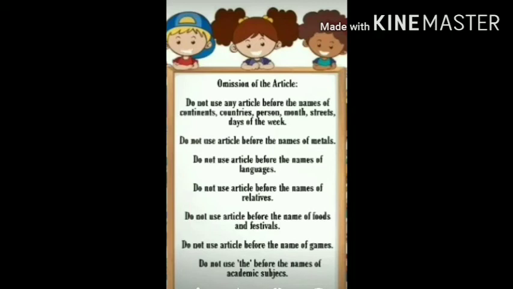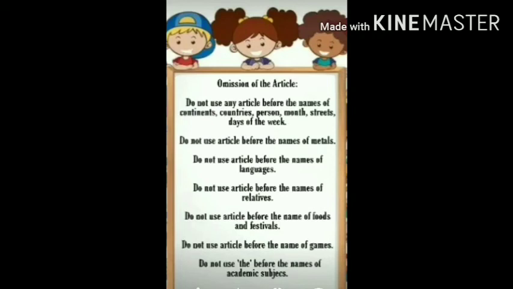Do not use any article before the names of metals. For example, gold is very costly. Do not use any article before the names of languages. For example, Marathi is a difficult language. Do not use any article before the names of relatives. For example, father has gone out.